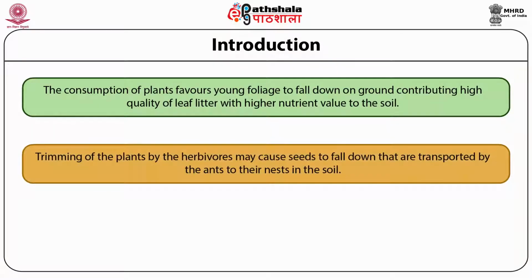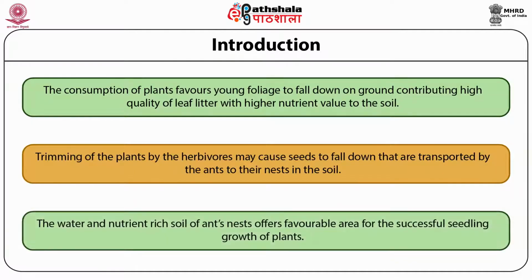Trimming of the plants by the herbivores may cause seeds to fall down that are transported by ants to their nests in the soil. The water and nutrient-rich soil of ants' nests offers a favorable area for the successful seedling growth of plants.